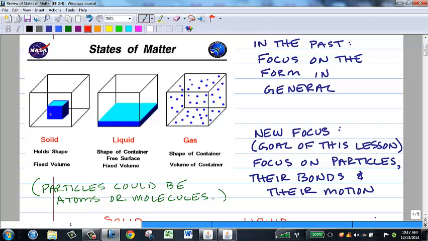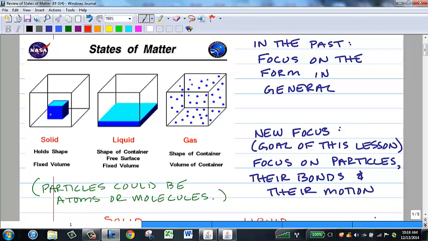Gas molecules expand to fill whatever size or shape the container is that they are in. So they do not have a fixed shape or a fixed volume. They can expand to fill up a bigger space. They can be compressed to take up smaller amounts of space. They take up whatever shape the container has.